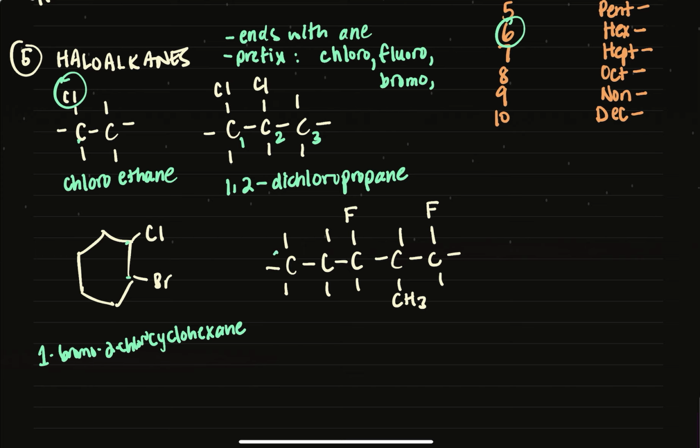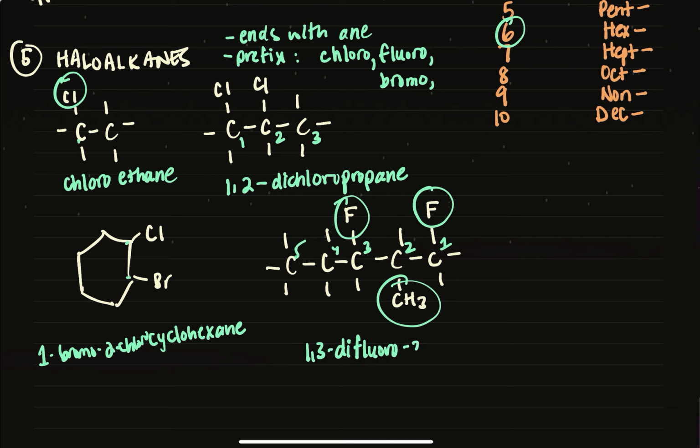And then finally, remember also what I said before, the functional groups take priority. So do I call this one carbon 1, or do I call this one carbon 1? So I'm going to have to go from right to left, because I want the functional group to have the smaller carbon number. So we're going to go across like this, 1, 2, 3, 4, 5. And I do have another substituent here besides fluorine. So there's 3 groups that we have to add to our nomenclature. So we're going to put these in alphabetical order, and the naming of this will be 1,3-difluoro, 2-methyl, and then it's a 5-carbon parent chain, so pentane.